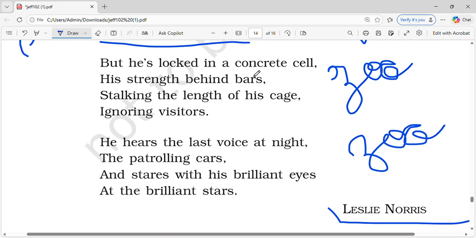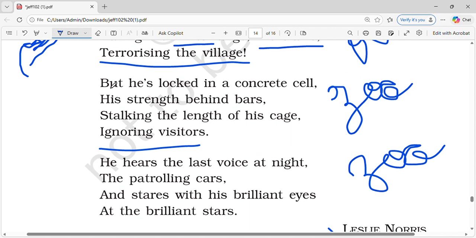But he's locked in a concrete cell. His strength is behind the bars, stalking the length of his cage, ignoring visitors. Okay. So basically, it is saying that, but he is locked in a concrete cell. Obviously, the tiger that is in the zoo. अभी तक फॉरेस्ट की बात कर रहे थे, अब जू पे वापस आते. देखो जू पे क्या है कि the tiger is there, he is behind the concrete cell matlab he is behind the cage which is there, right?